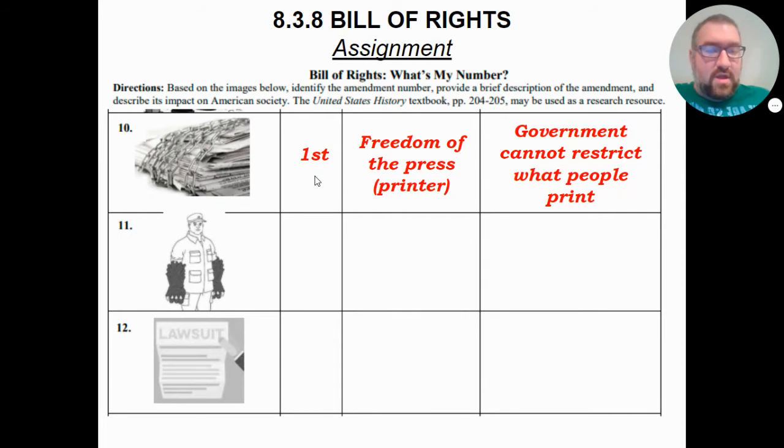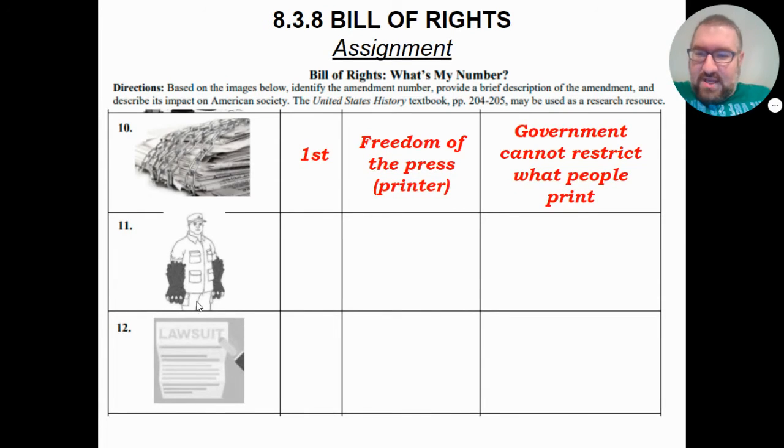So just like with all the other First Amendment freedoms, the freedom of assembly, the freedom of speech, the freedom of the press, you use those for when you are criticizing the government. I want to talk trash about the government. I want to bring people together so I can talk trash about the government. I want to print stuff talking trash about the government. The government cannot punish me for that.